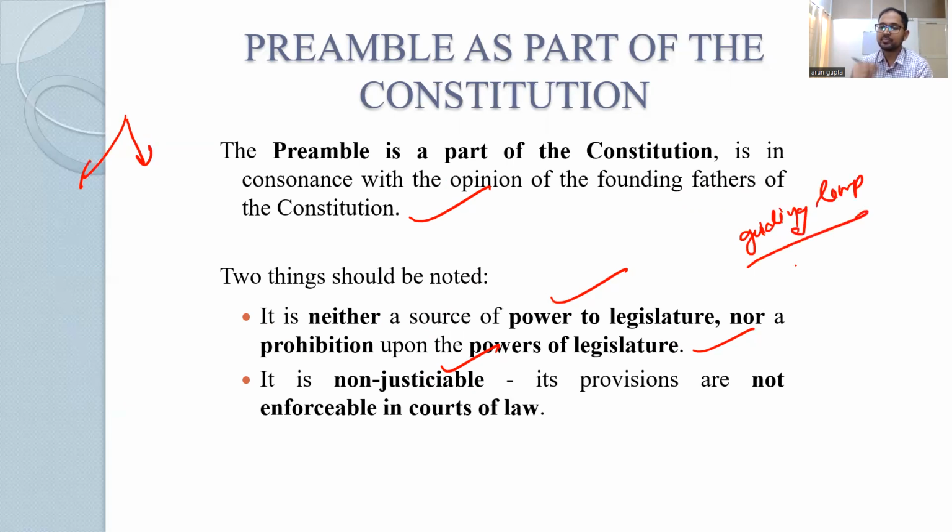What does it mean? Whenever there is a conflict between two articles of the Constitution or on the constitutional validity of any law, the preamble can be a guiding lamp. Because if anything goes against secularism, the court can intervene. Secularism is there in the preamble, and we can use it to give the judgment or to answer whatever comes into the question.